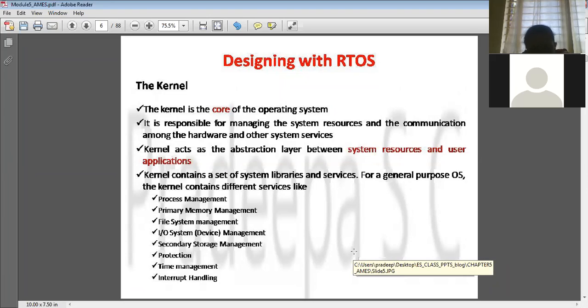Then input output. There are n number of devices connected to the system. A keyboard will be connected. When you insert a USB, it has to identify it immediately. When you insert a pen drive into a system, at the bottom corner you will see that a hardware device has been detected. It has to take care of those devices. And also it has to take care of the secondary storage. Whatever data you store on the system has to be put onto the hard disk.